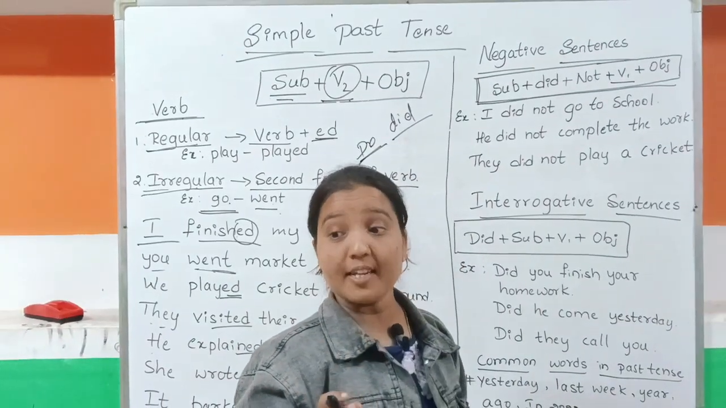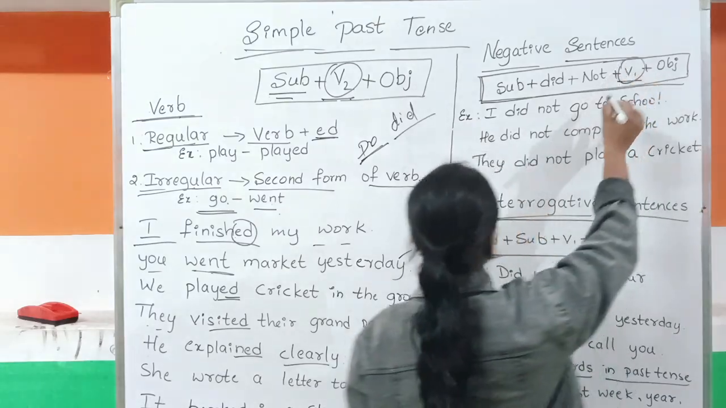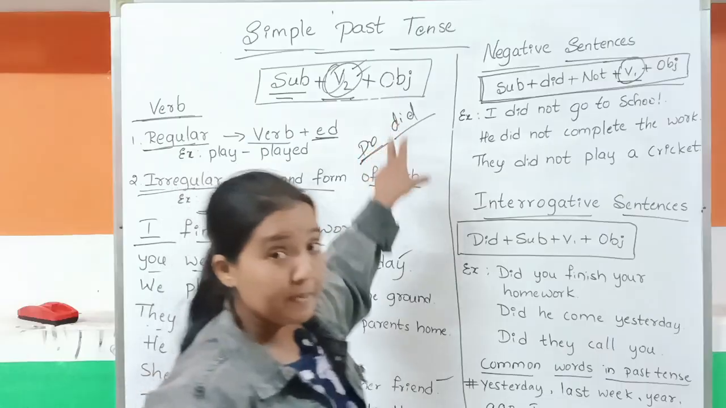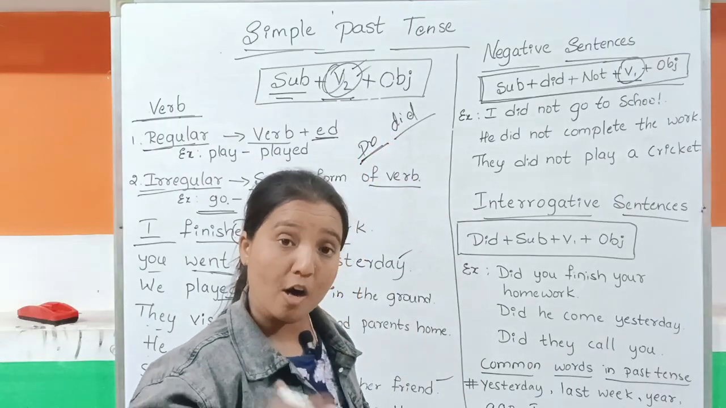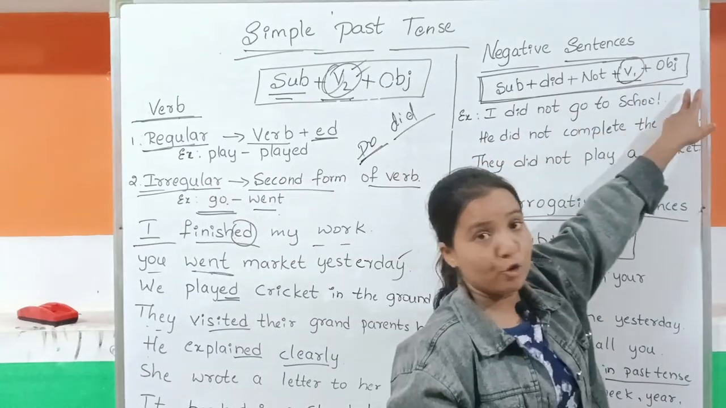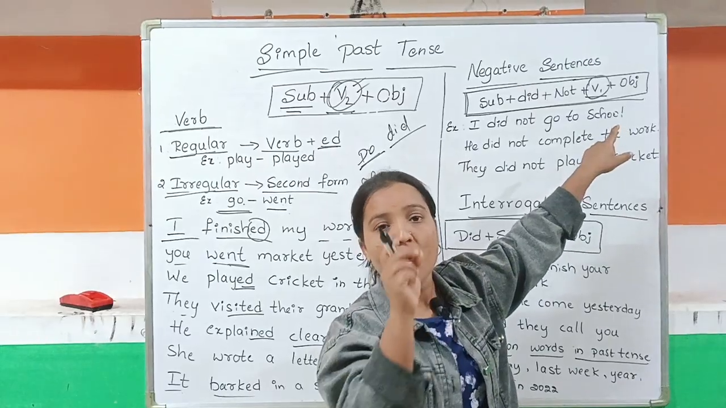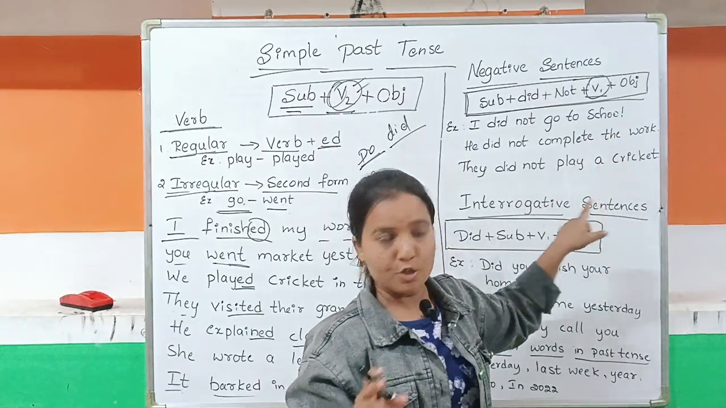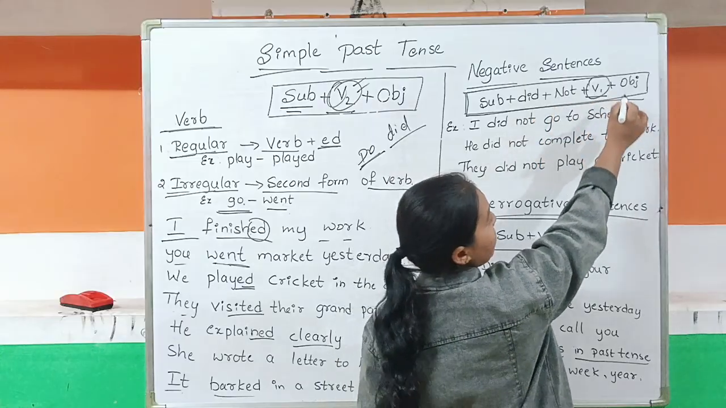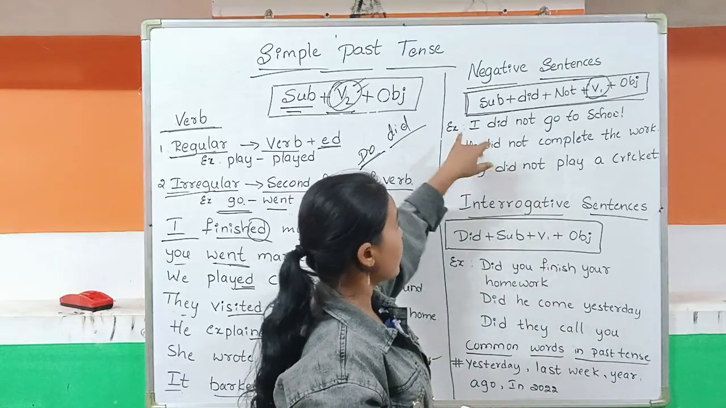Observe, okay? So in the simple past tense, we are not adding V2 here. In the simple present tense, for the common sentences we have to add the V2 form. Here we don't. Here we have to add what? So here we have to add the V1. Understood? So, subject plus did plus not plus V1 plus object. This much we have to add, and according to that we have sentences here.